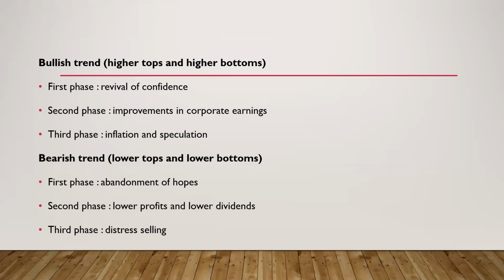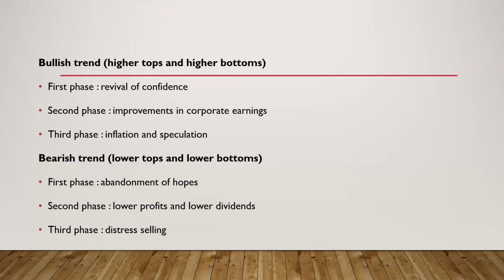And during the second phase, the price falls because the company is not earning profits as expected and it's giving out lesser dividends than in the previous years. Then people are going to panic because their returns are getting reduced. The company is not performing well, so they will wish to sell off their securities and exit from that particular company's securities. So again, the price will fall because of low demand and increased supply. And at the end of the second phase, the price will increase for a very short period of time, which is known as a secondary reaction or the correction.